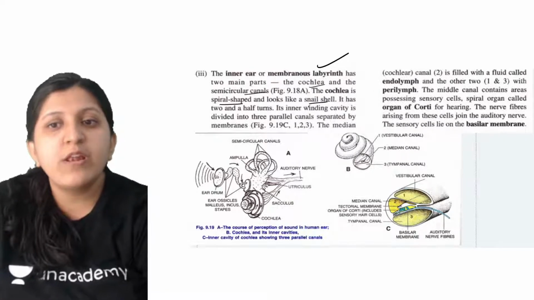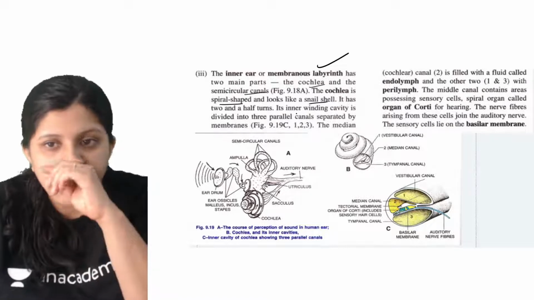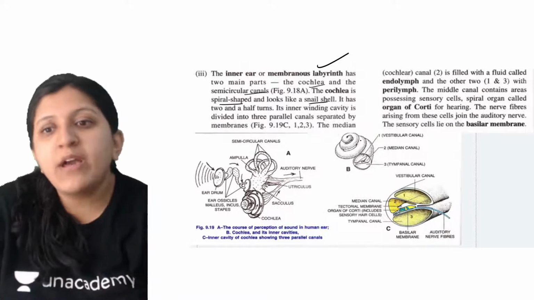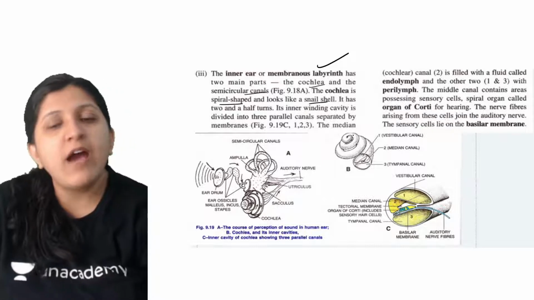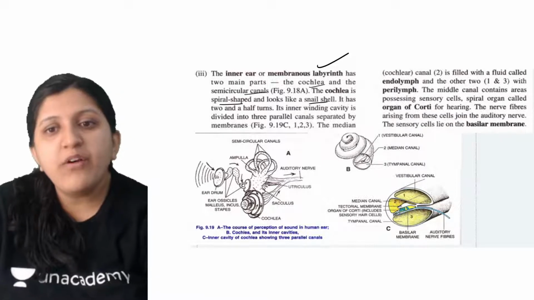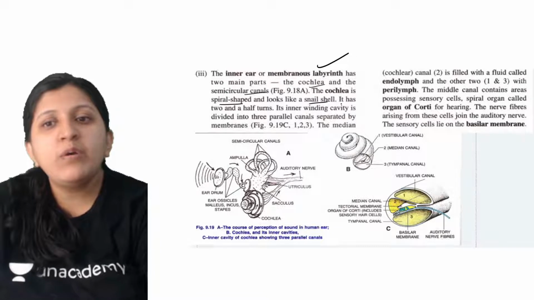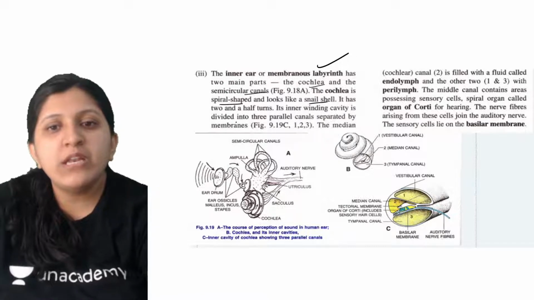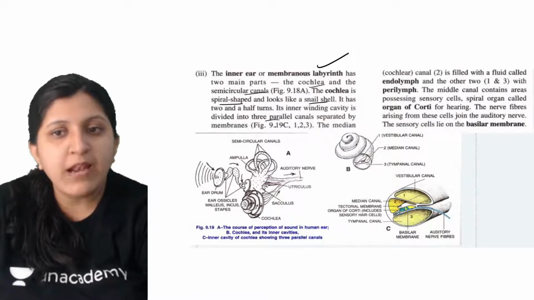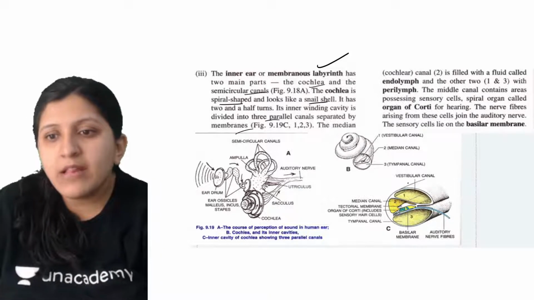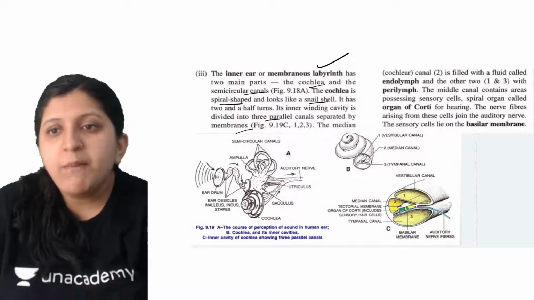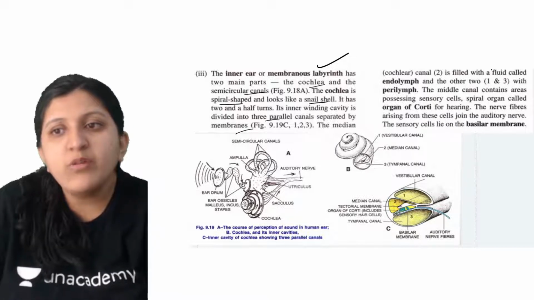It has 2.5 turns. This is one turn, then another turn and a half turn, so 2.5 turns. The inner winding cavity is divided into 3 parallel canals separated by a membrane. The middle canal, or cochlear canal, is filled with the endolymph.